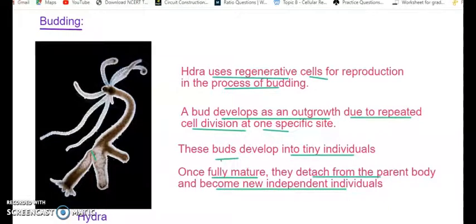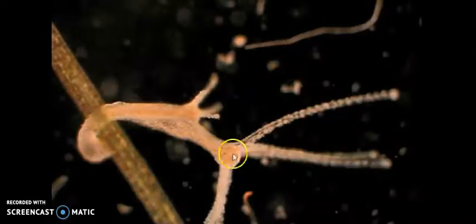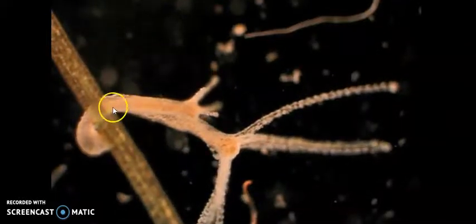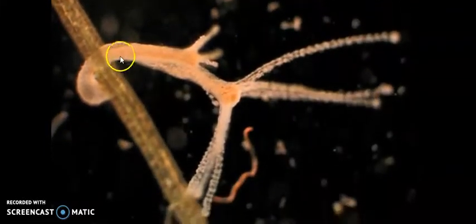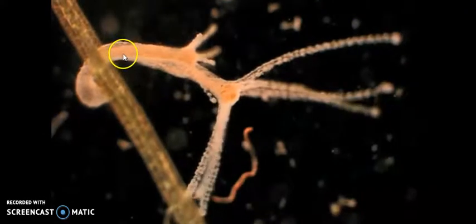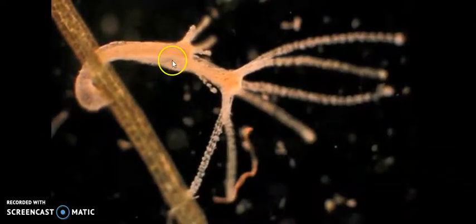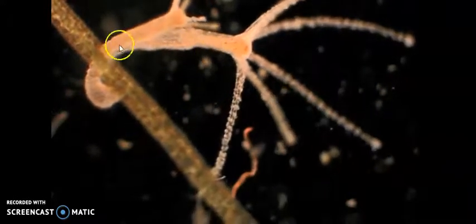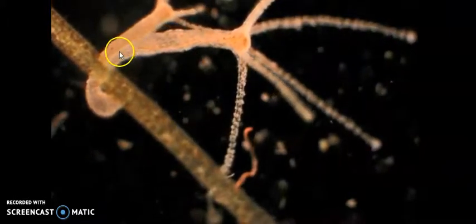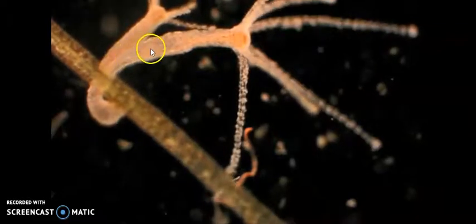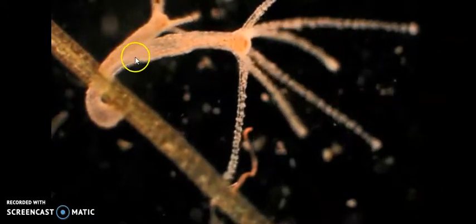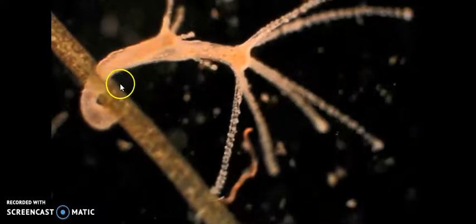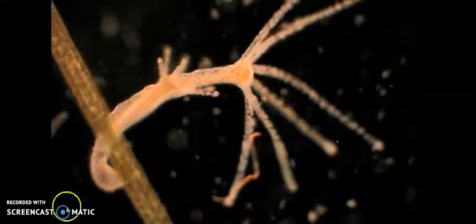Let's have a look into the bud of the hydra. As you can see here, this is the main hydra and this is the bud of the hydra. And that bud is specifically growing at a specific location, as you can see here, right? And it is attached till it doesn't get matured. It is still attached to the main hydra, that is the parent organism. So the daughter organism is still stuck to the parent until it gets matured. It will keep attached with the parent, and once it is matured, it will get detached and grow back.